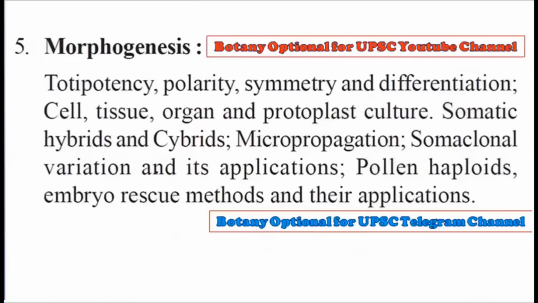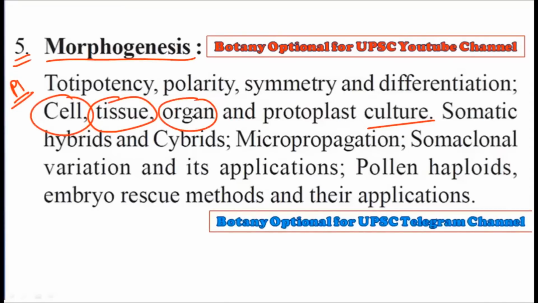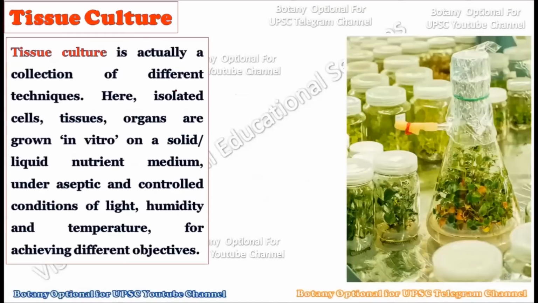All right. Now consider this is your syllabus. We are dealing with paper number 1 and chapter number 5, that is morphogenesis. And here we are understanding tissue culture. Firstly, we have understood cell culture. Then after that, we are going to understand organ and protoplast culture. So all these four types of different culture we should understand carefully, and we should know the basic difference between these four types of culture. That is why it becomes very important. Just like cell culture, you should carefully understand tissue culture as well. Right? Consider the introductory slide.